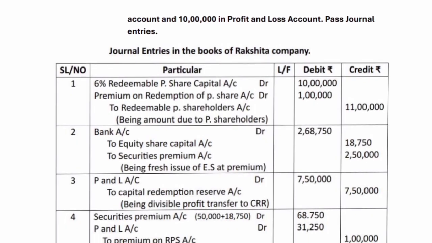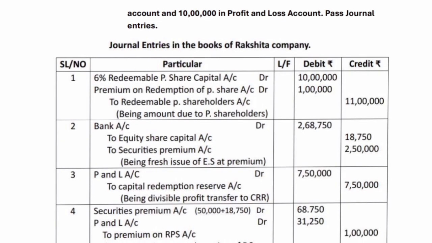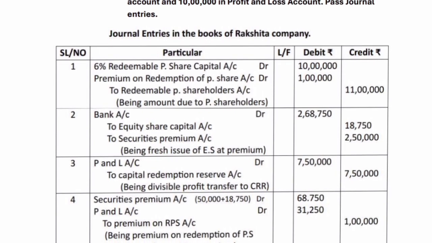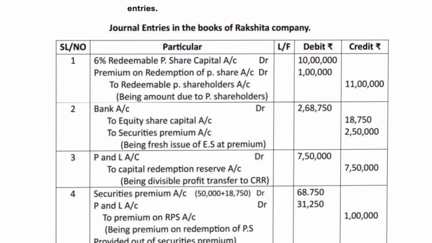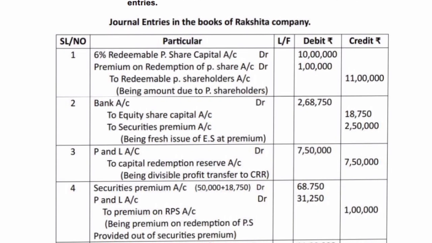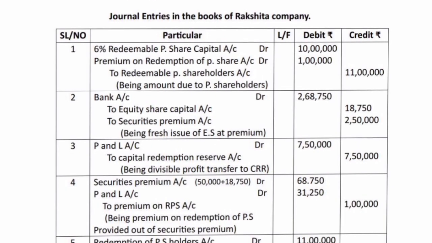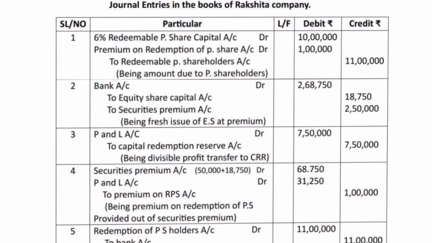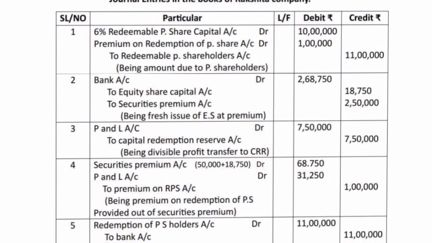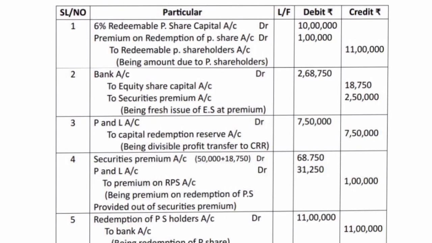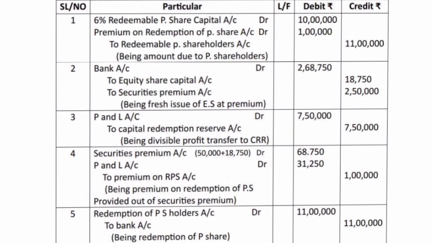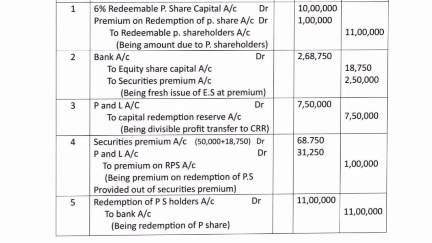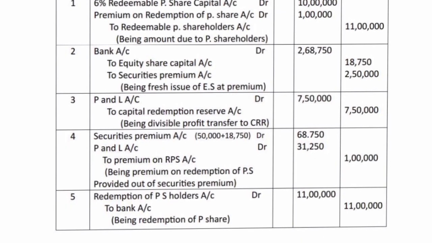Pass journal entries. Solution. Journal entries in the books of Rakshita Company. Particulars, LF, debit, credit. 6% redeemable preference share capital account debit 10 lakh. Premium on redemption of preference shares account debit 1 lakh. To redeemable preference shareholders 11 lakh rupees. Next entry. Bank account debit 2,68,750, to equity share capital account 18,750, to securities premium account 2,50,000.